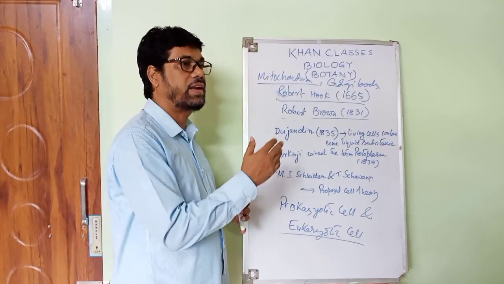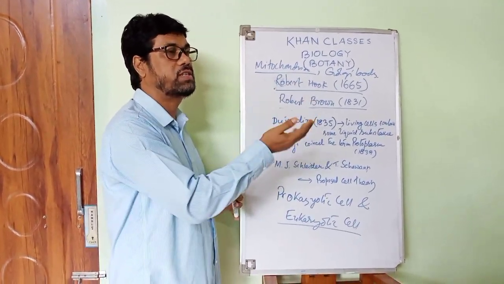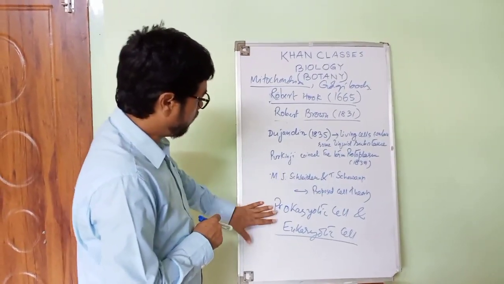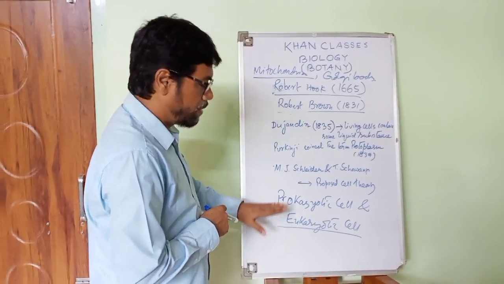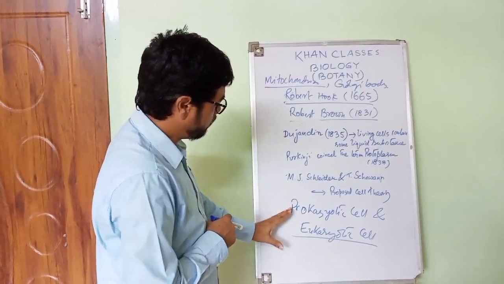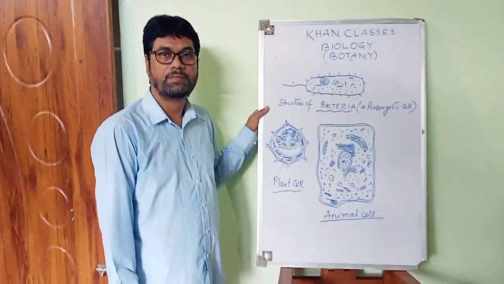Eukaryotic cells are again found in two types, mitotic cells and germ cells, which I will explain later. These are the main differences between the prokaryotic and the eukaryotic cell.